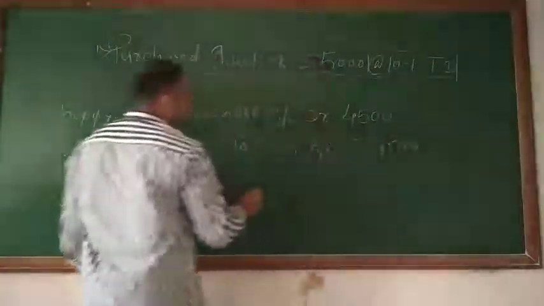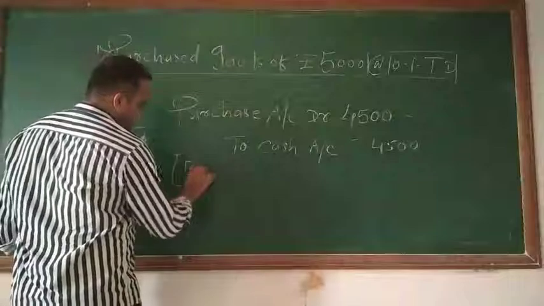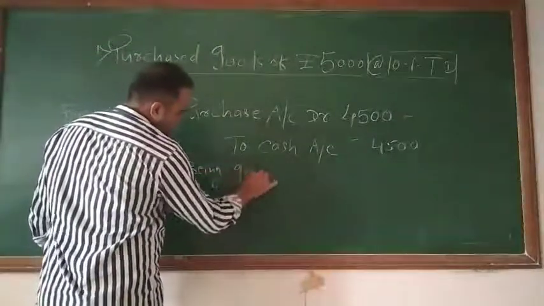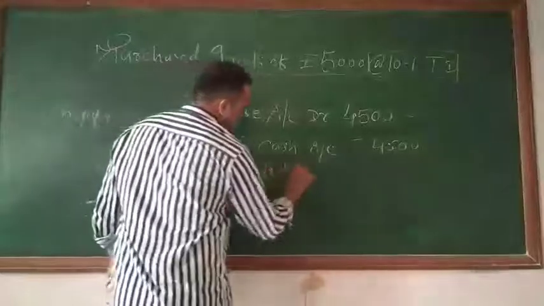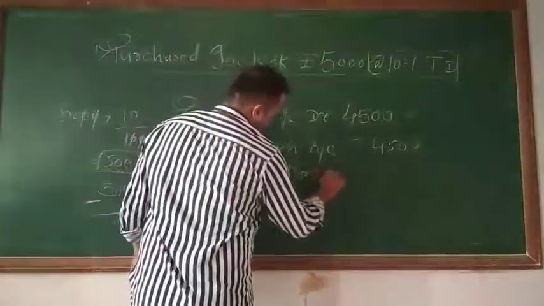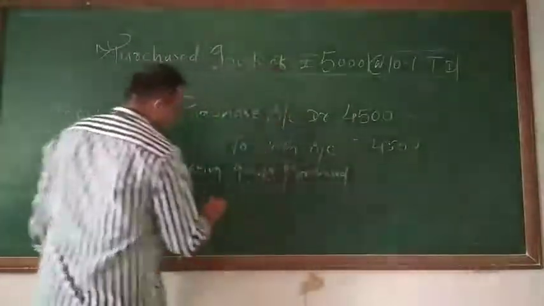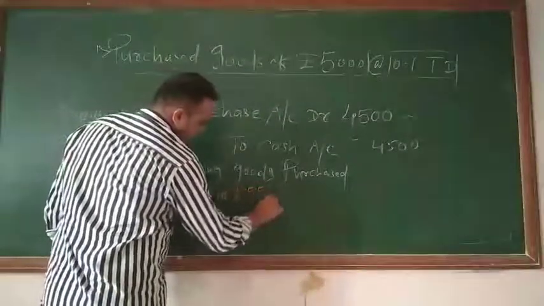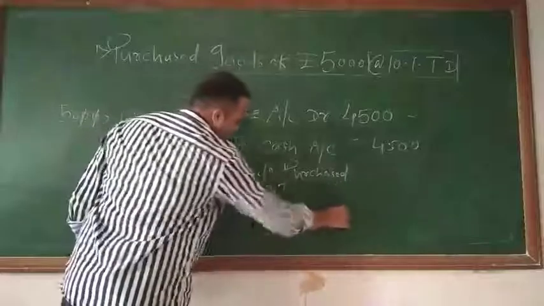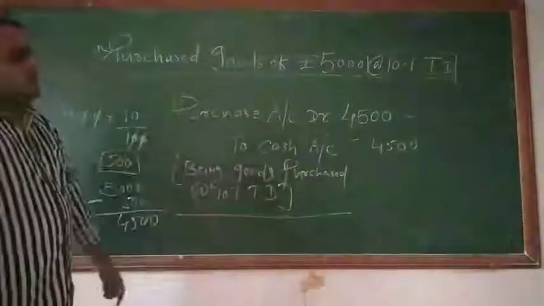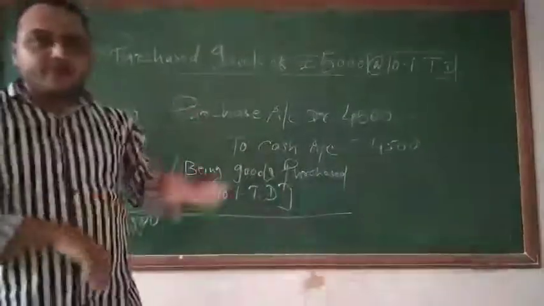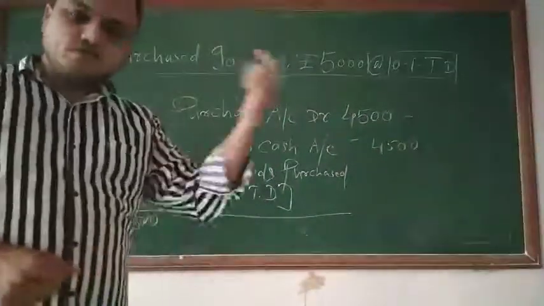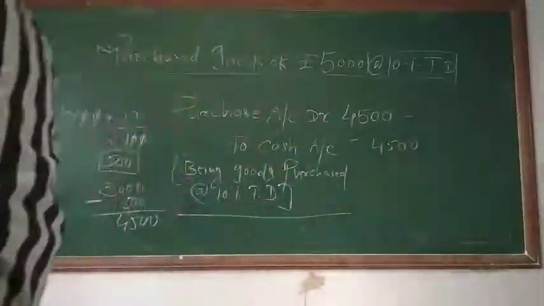And the narration will be like this: Being goods purchased at 10% trade discount. This is the journal entry. Students, I think it's not very difficult, so I hope you understood. Better you copy this right now and we'll go for the second one after that.